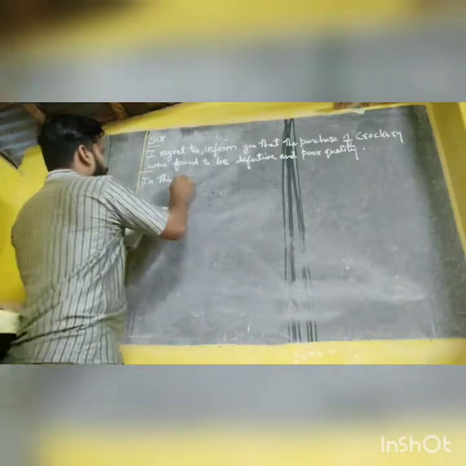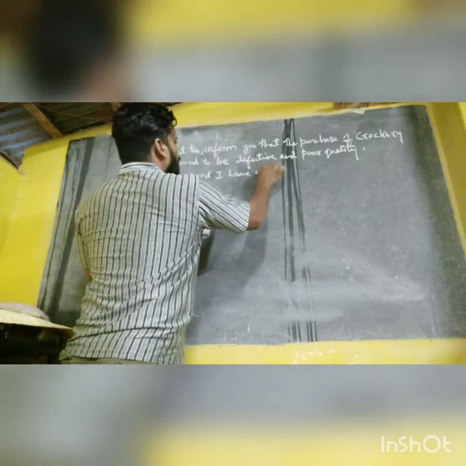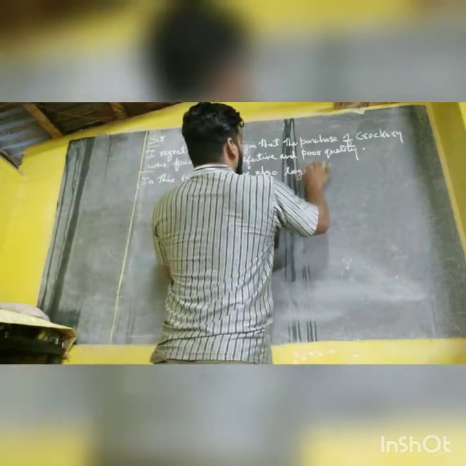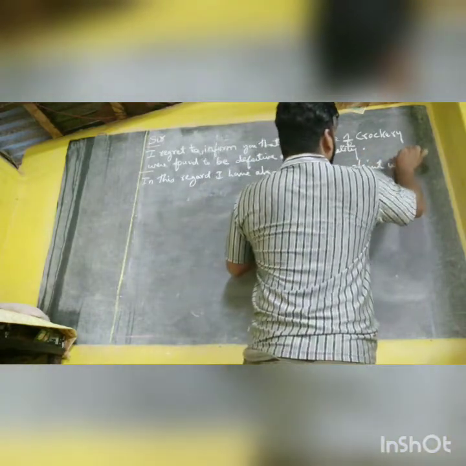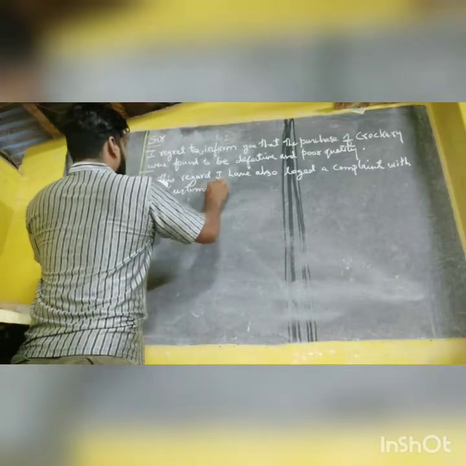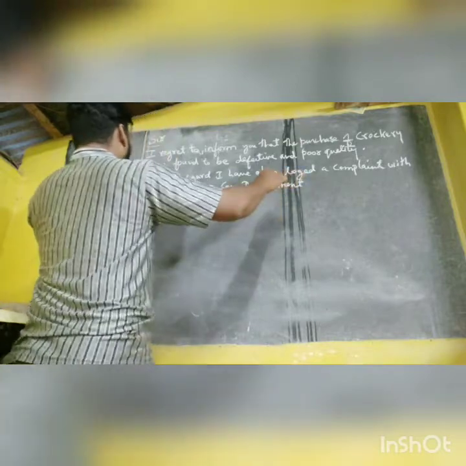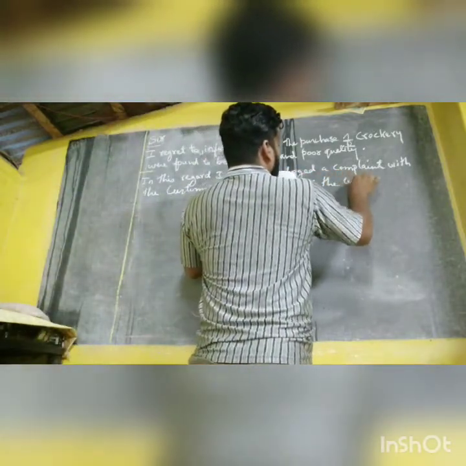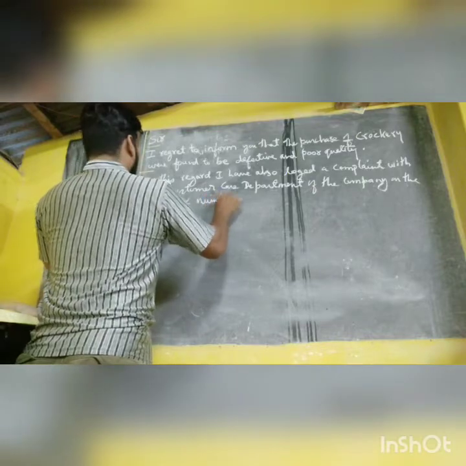In this regard, I have also lodged a complaint with the customer care department of the company on the toll free number provided.